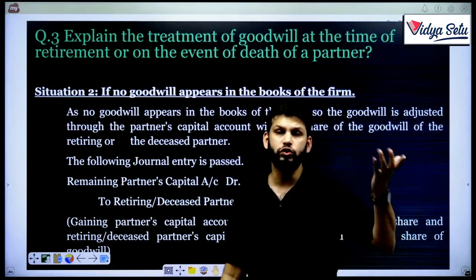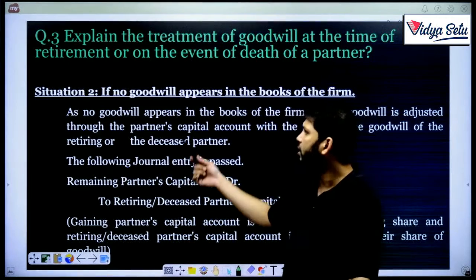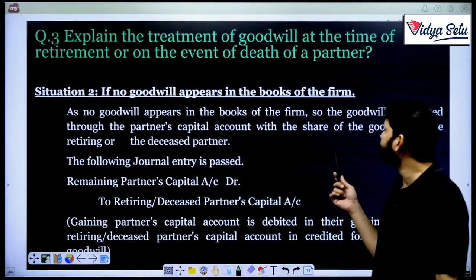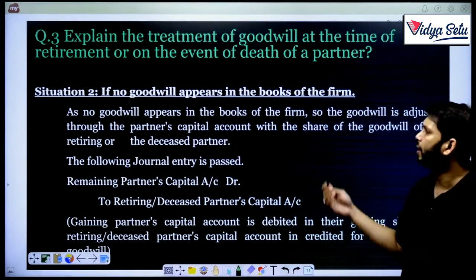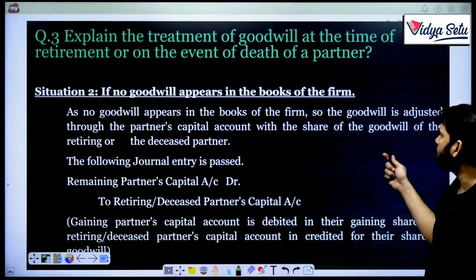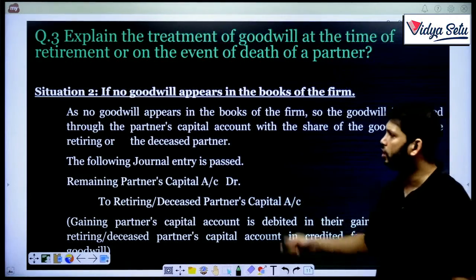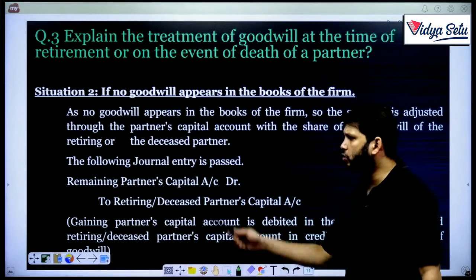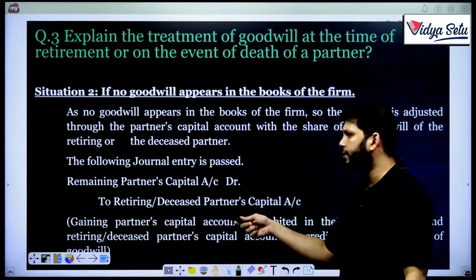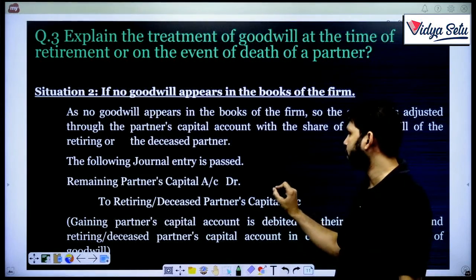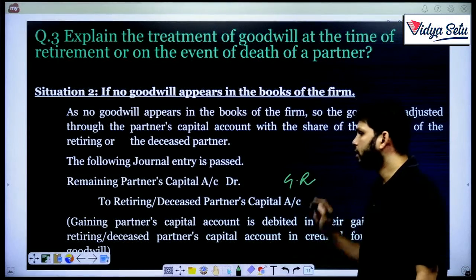Given in the question, there is no mention of goodwill, then just one entry. As no goodwill appears in the books of the firm, the goodwill is adjusted to the partners' capital accounts with the share of goodwill of the retiring or deceased partner. So just the second entry, remaining partners' capital to retiring or deceased partner in the gaining ratio.